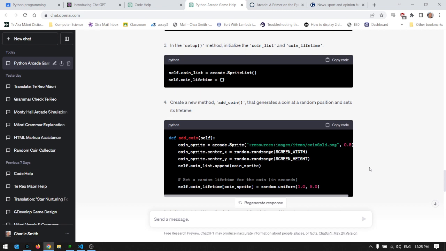Having said that, the one thing that ChatGPT is fantastic at, you should definitely be using it for, is debugging. Paste in the code, this gives me an error, can you tell me what? And ChatGPT is really good at telling you what that error is. Right, that's enough for now.